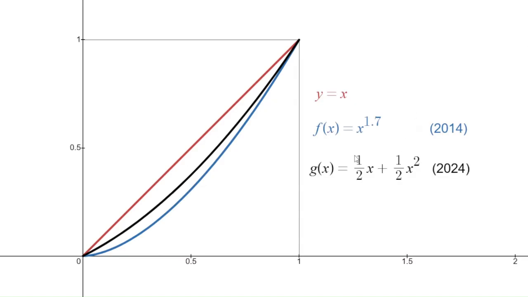Now, I've actually graphed the curves here in Desmos. Here's f of x equals x to the 1.7 power in blue. By the way, notice the Lorenz curve has to go through 0, 0 because the bottom 0% of people will make 0% of the income.